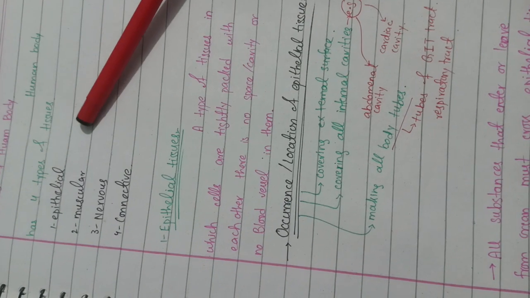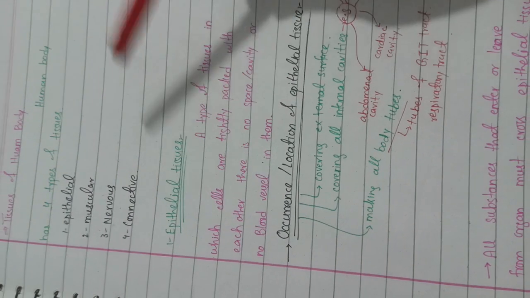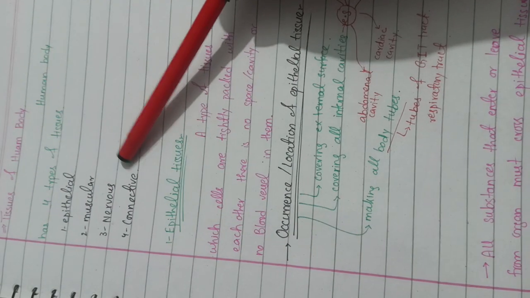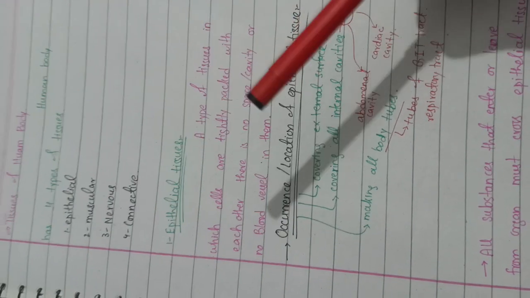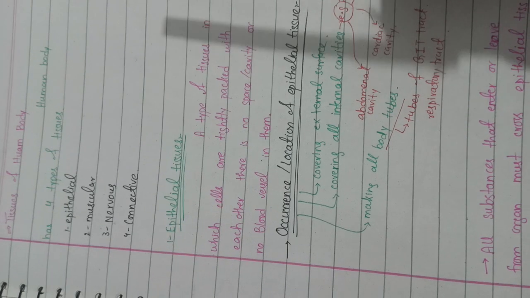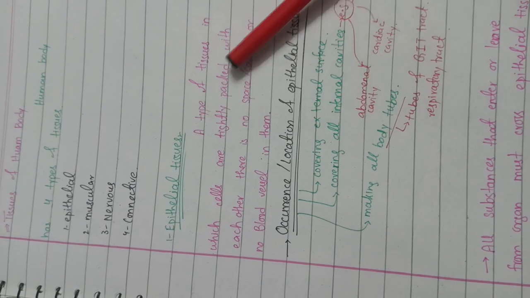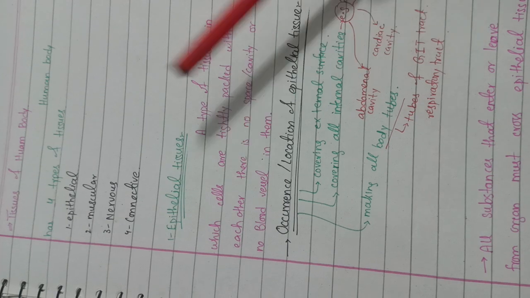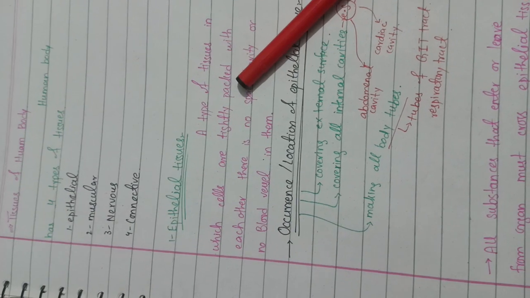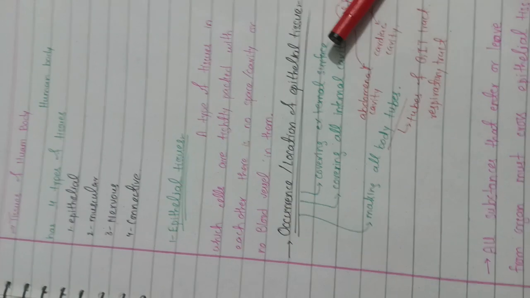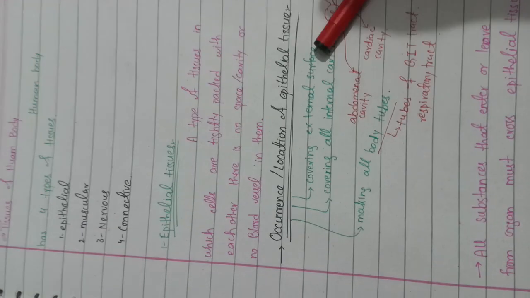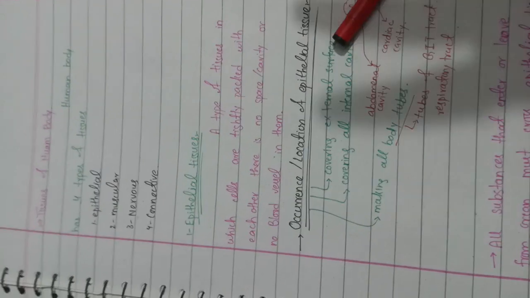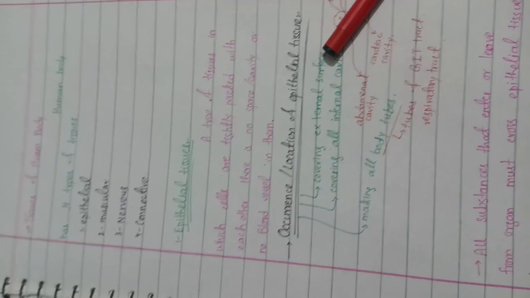If we see muscular tissue, it is only confined to our muscular system. Our nervous tissue is only confined to our nervous system, and our connective tissue is only confined to our blood, bones, cartilage and similar structures. But if we talk about epithelial tissues, these tissues are extended in our whole body. They don't cover only one organ system, they cover all the organ systems which are present inside the body. And their first layer, their outermost layer, is epithelial tissue.